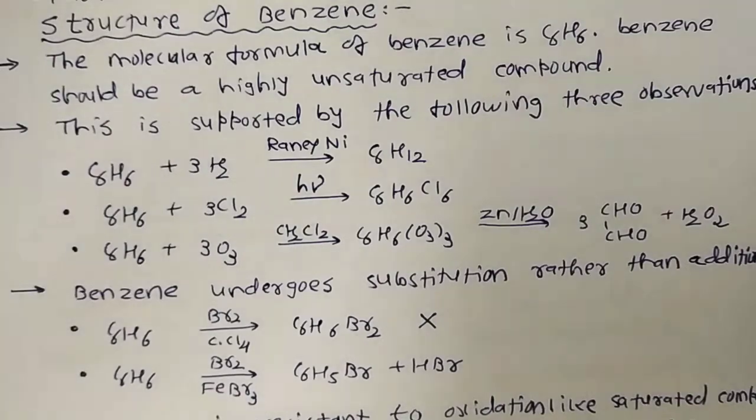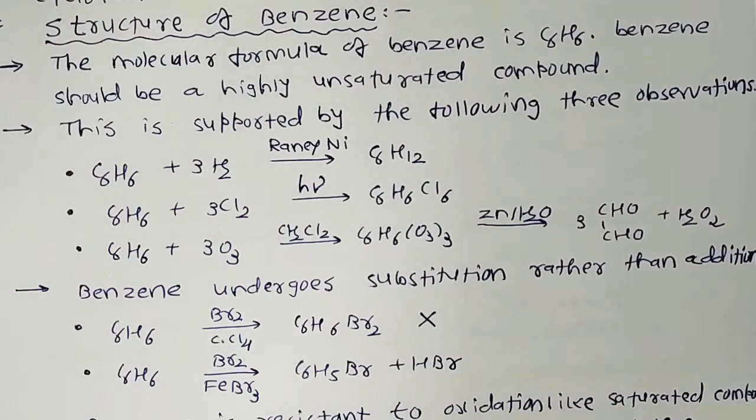The first observation is this. When C6H6 reacts with 3 moles of hydrogen in the presence of Raney nickel, it is converted into C6H12. Further, C6H6 reacts with 3 moles of chlorine in the presence of sunlight and is converted into C6H6Cl6. And when benzene undergoes ozonolysis, it gives benzene triozonide, and further reductive cleavage with zinc and water converts it into glyoxal. All these three observations suggest that benzene has 3 double bonds.